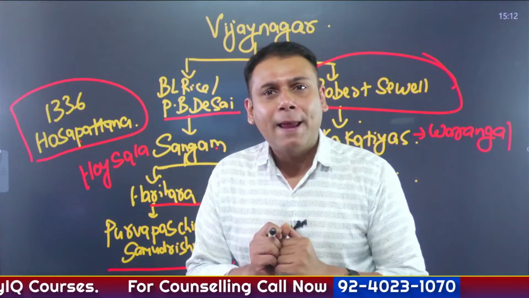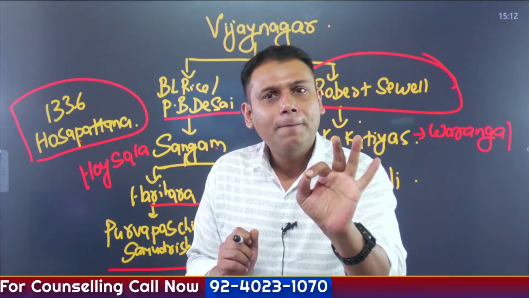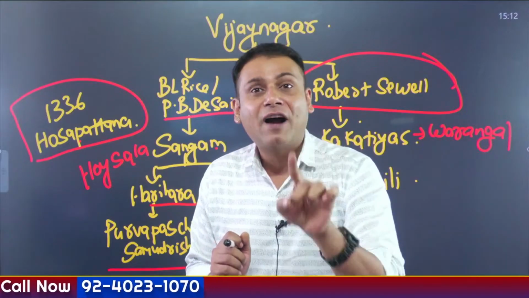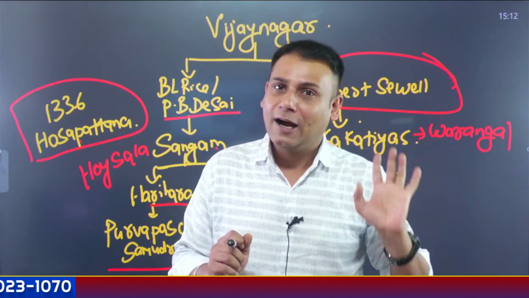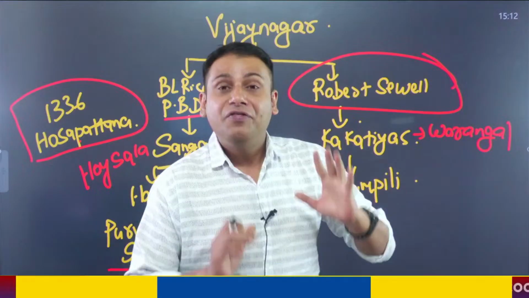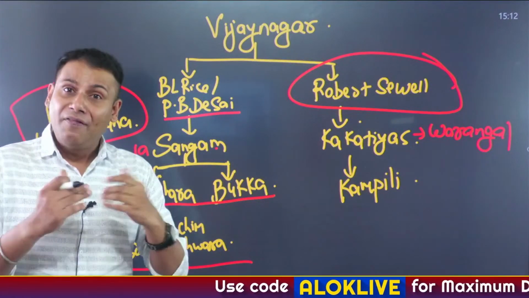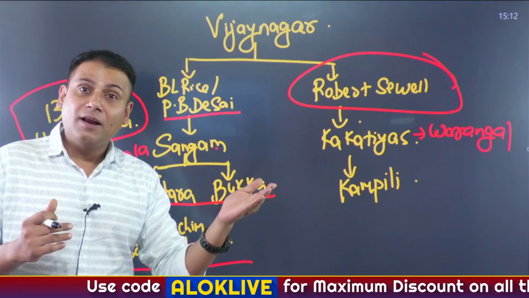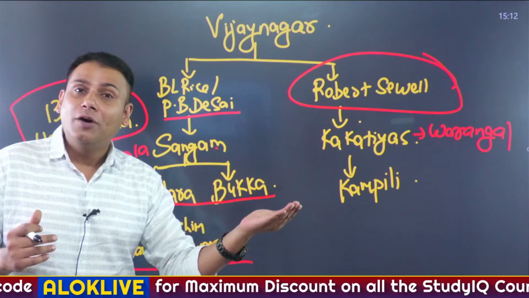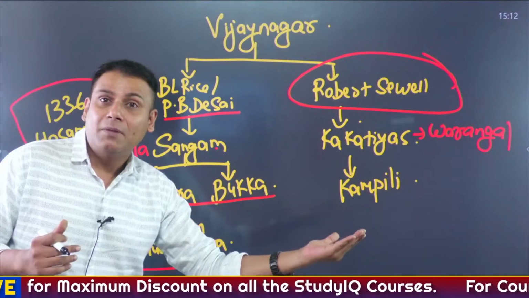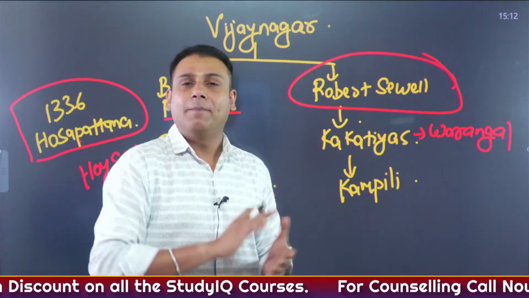After some time, Harihar and Bukka came to the state of Kampili, located in Karnataka. Here they met a saint, referred to as Vidyaranya, who asked them to get converted back into the old fold of Hinduism and re-establish their kingdom.